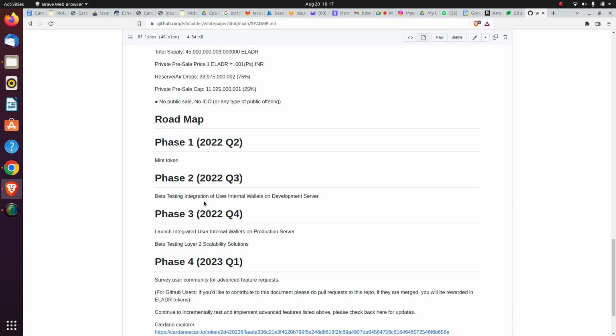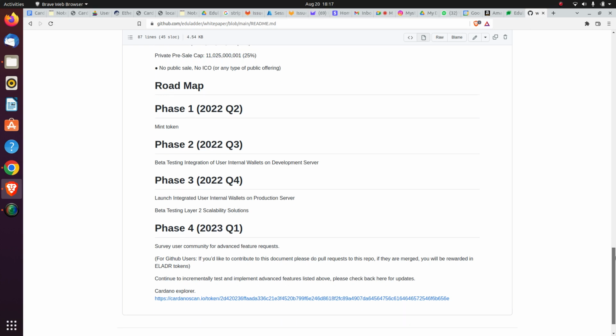Once the Hydra integration is done in our website and the infrastructure is provided, none of the users has to pay extra money in order to transact the token across the community. So, a user-integrated internal wallet.